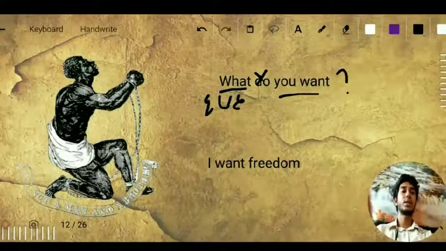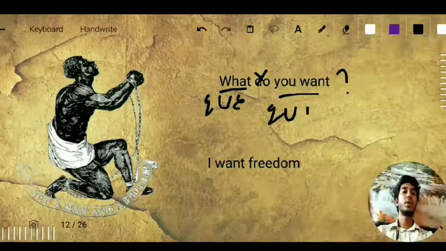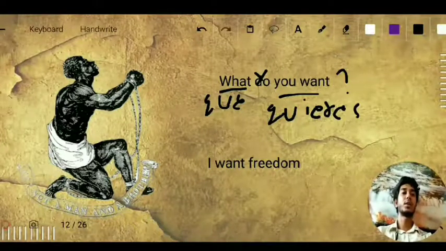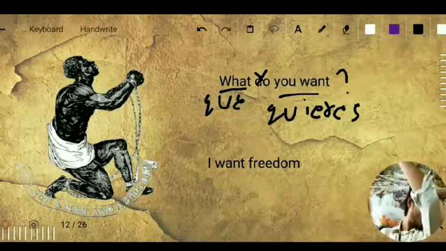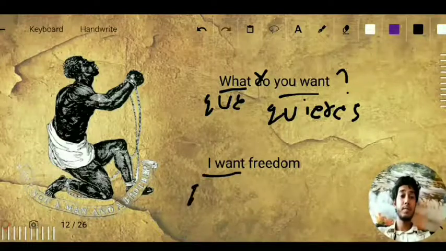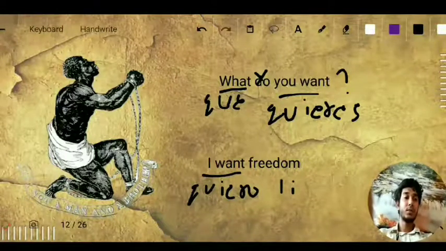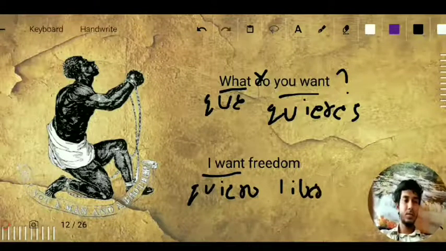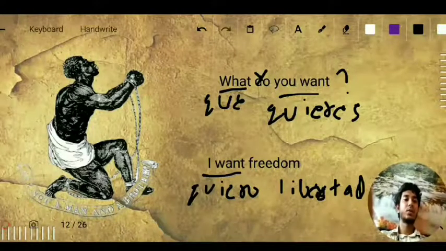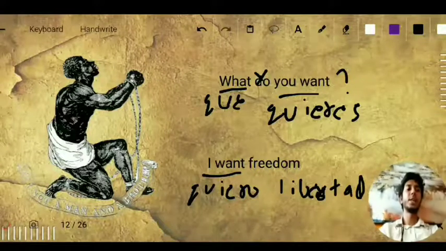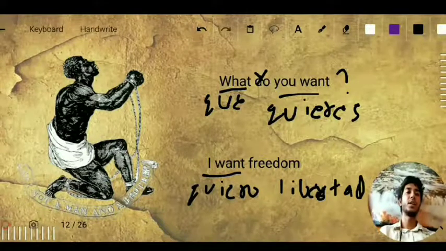Quieres, ending in S, so it's the second form, QUIERES, quieres. I want freedom, libertad, quiero libertad. You can easily remember it: freedom means liberated, libertad.